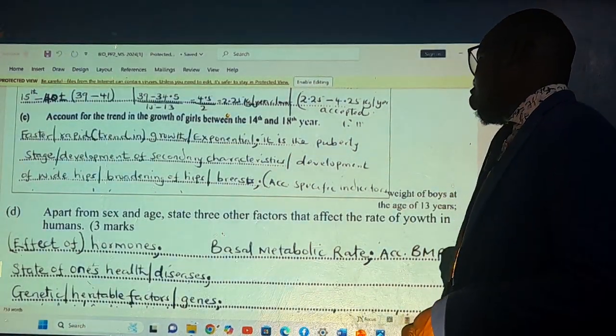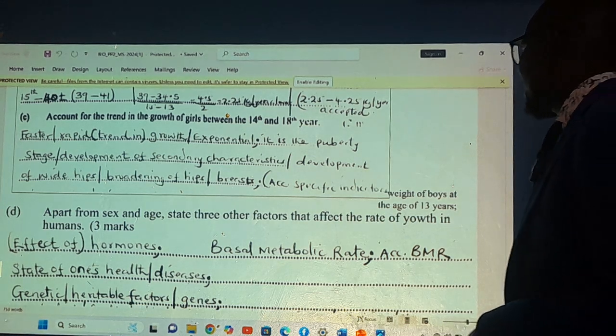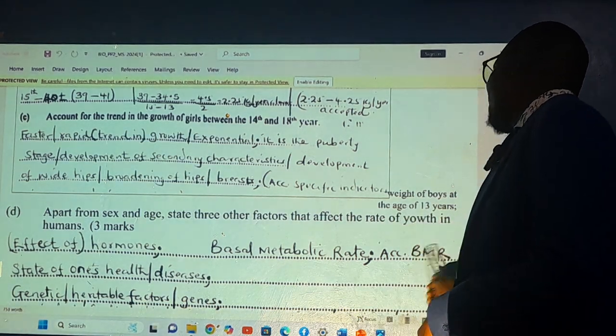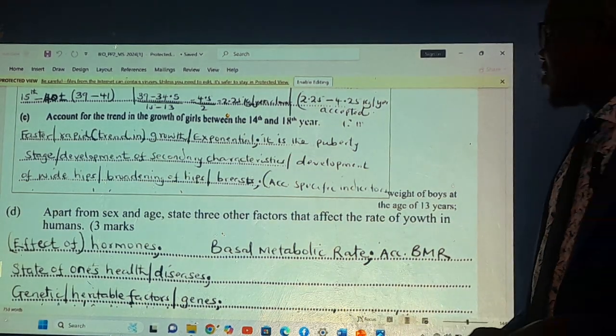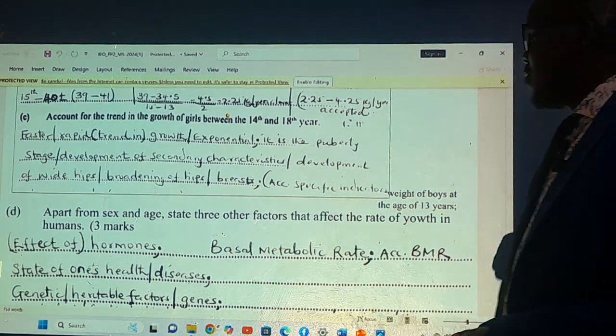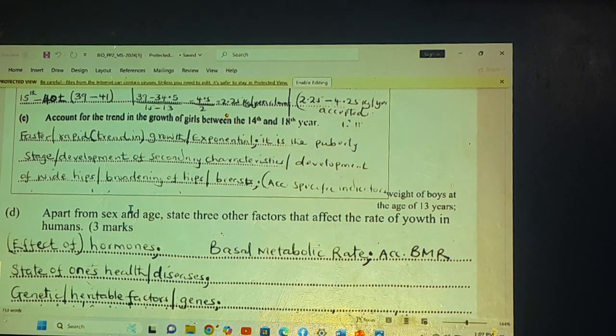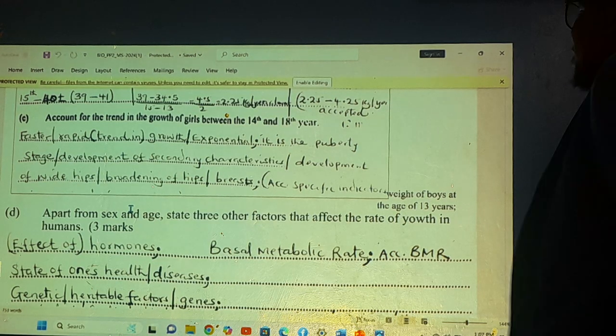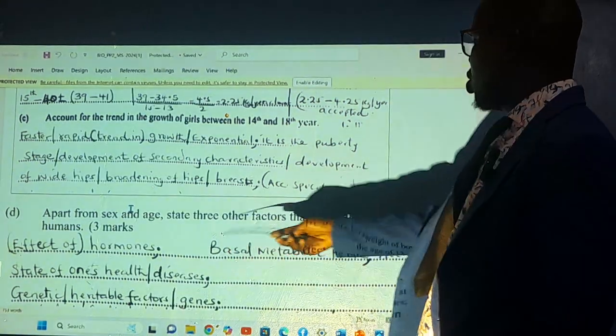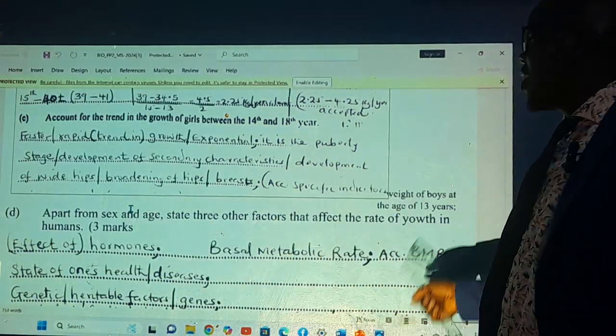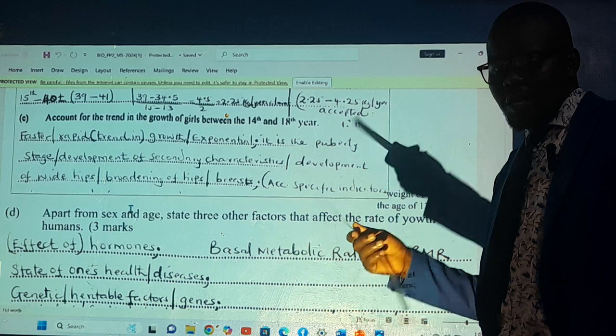Apart from sex and age, state other factors that affect growth in humans. We have the effects of hormones, such as growth hormones.